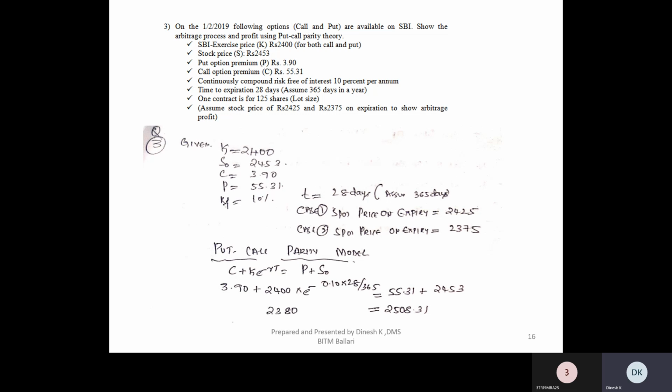So what details are being given here is, we have SBI exercise price. So exercise price is being given as 2,400. This is common for both the call option as well as the put option, right? So this strike price is common for call and the put.